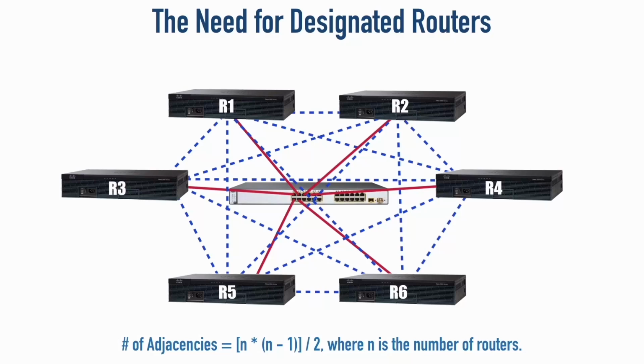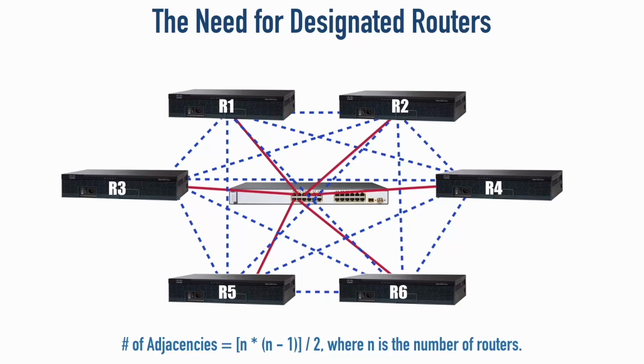So if we had 6 routers, n, 6, times n minus 1. 6 minus 1 is 5, so 6 times 5 is 30. Divide by 2 is 15. It would take 15 adjacencies for everybody to be adjacent to everybody else. And that doesn't scale well at all. Consider 10 routers. If we had 10 routers, that would be 10 times 9 divided by 2. That would be 45 adjacencies.